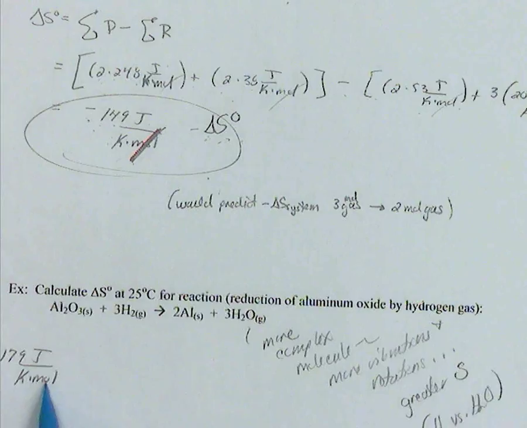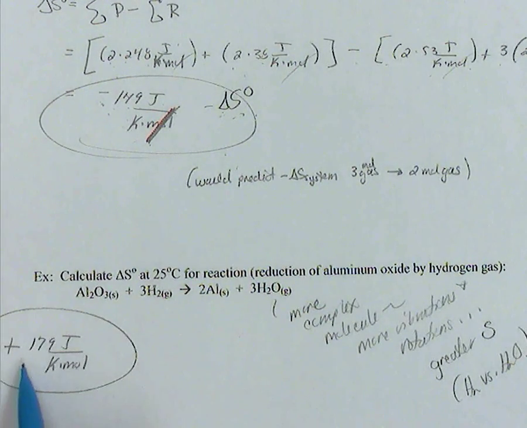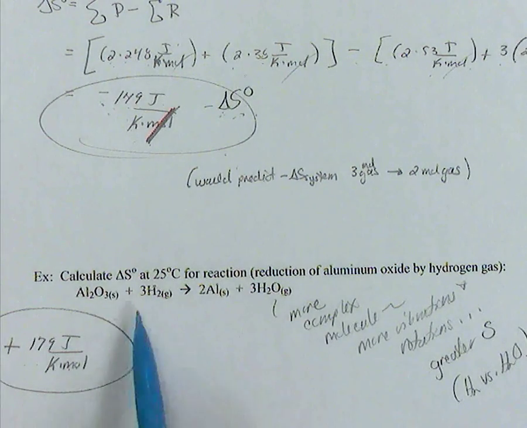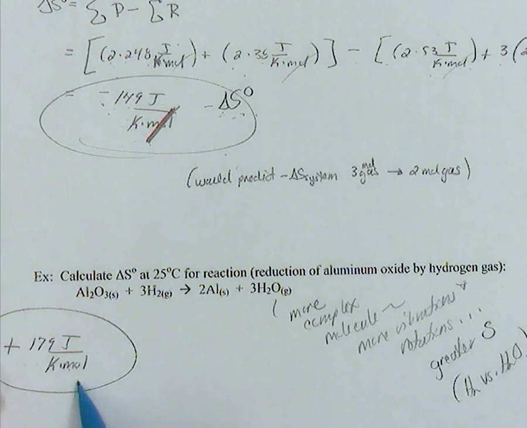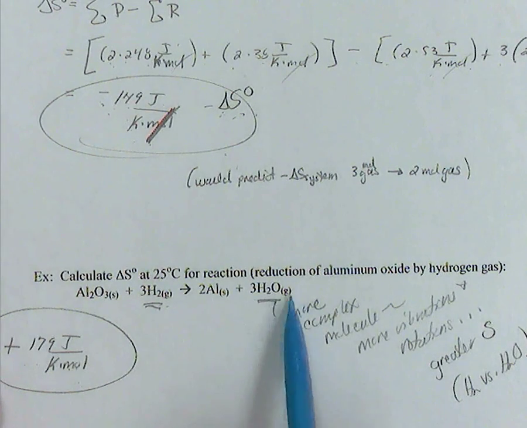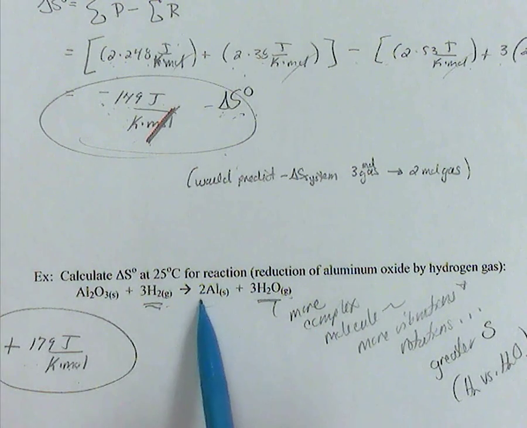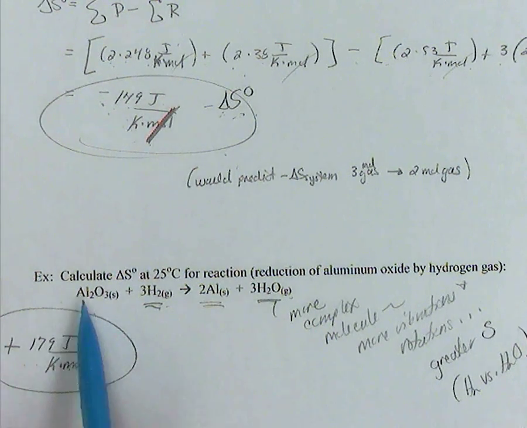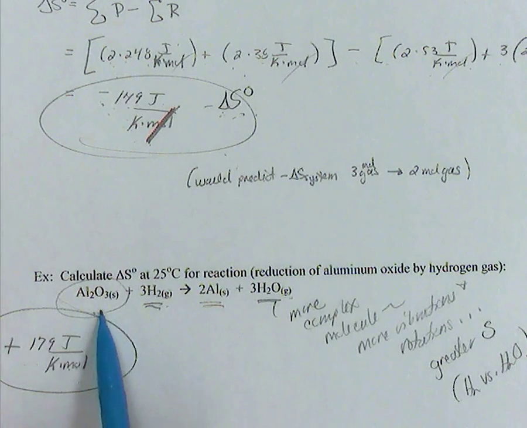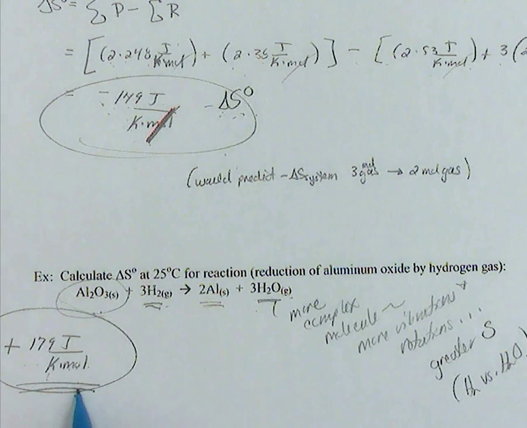If you walk through and do the calculation for this reaction, you will get positive 179. Now, we would need to actually do the calculation because we have 3 moles of gas to 3 moles of gas, and so it would be hard to predict. We have 2 moles of solid from 1 mole of this more complex solid, so we would expect that possibly to increase the entropy, but we'd really have to calculate it numerically to be able to predict the sign.